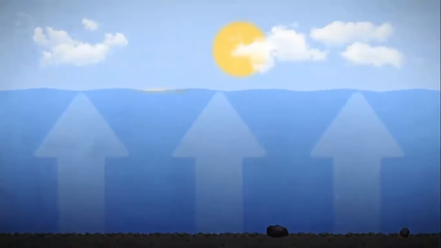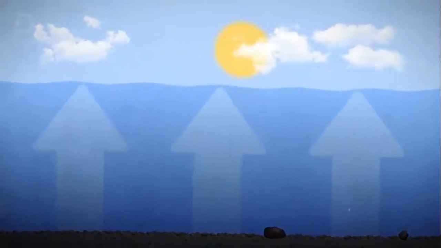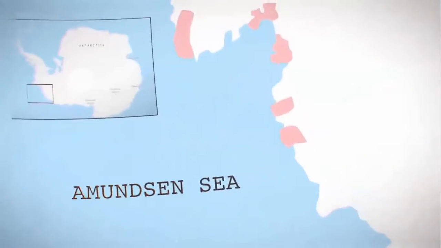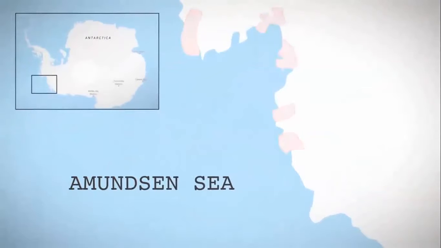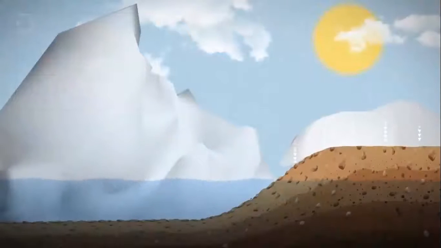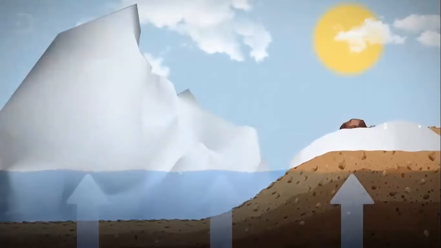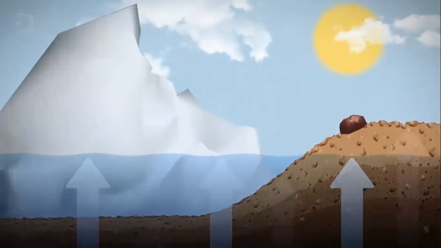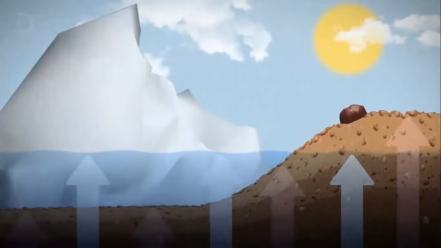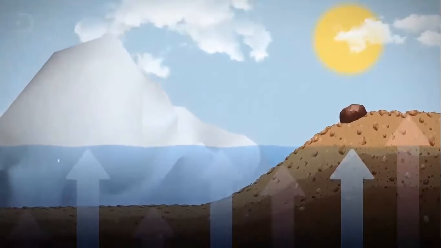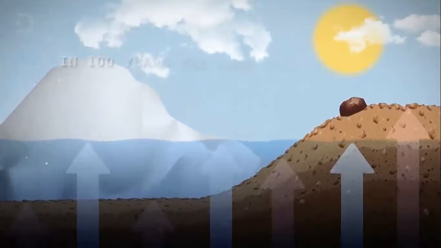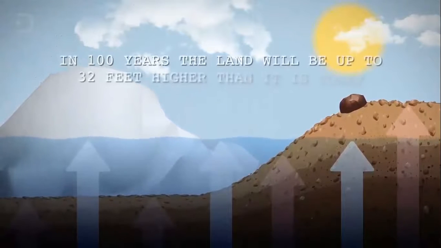That doesn't sound like much until you realize how much ice has already melted. The Pine Island, Thwaites, Haines, Smith and Kohler glaciers, located in the Amundsen Sea embayment of West Antarctica, have all risen by a process called glacial isostatic adjustment. As the ice thins, the land immediately underneath the ice sheet quickly springs back in response to the loss of weight. A study showed that as the glaciers of Antarctica retreat, the land beneath is rising up 5 times faster than anyone thought, meaning that in 100 years, the land will be up 32 feet higher than it is today.